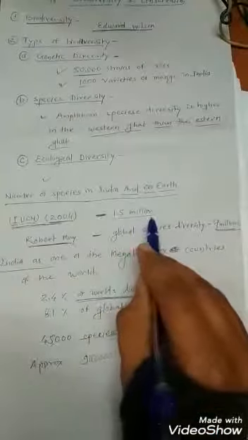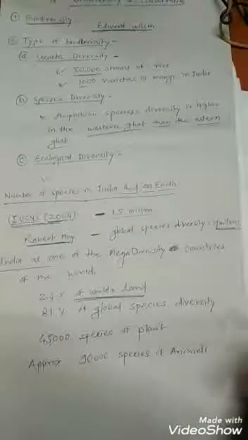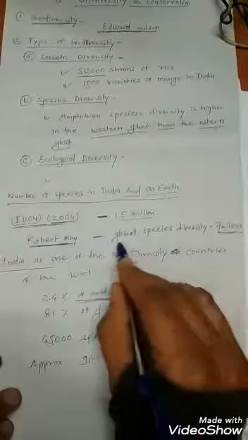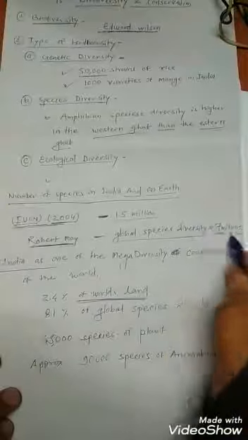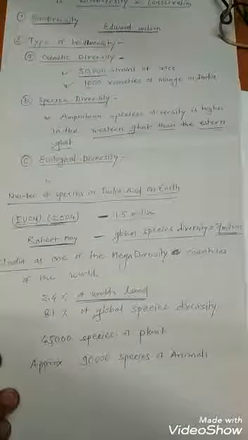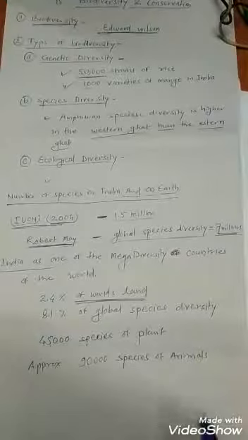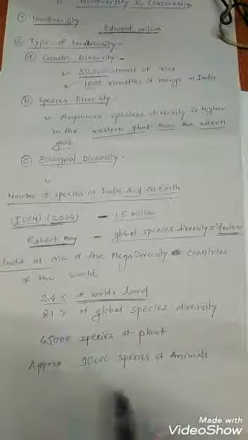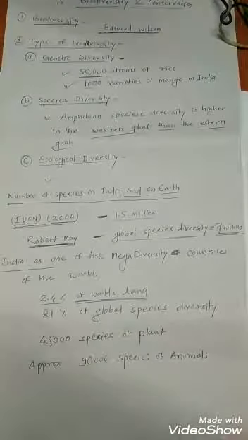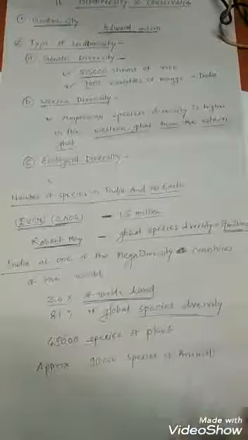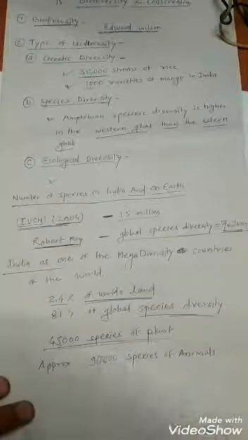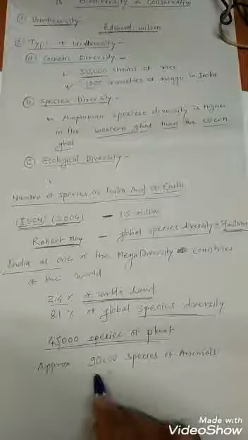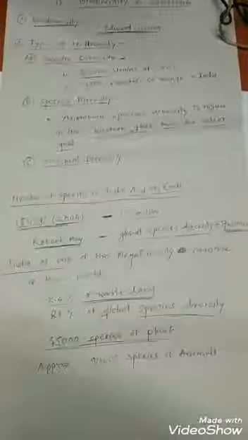Okay. Now, the number of species in India and on Earth. According to IUCN in 2004, there are 1.5 million species of plants and animals that exist. And according to Robert May, the global species diversity is 7 million. And India has 2.4% of world land and 8.1% of global species diversity. In them, 45,000 species of plants and approximately 90,000 species of animals exist.